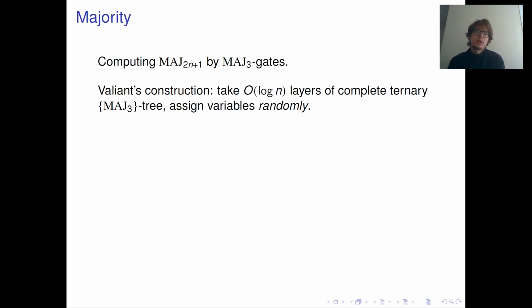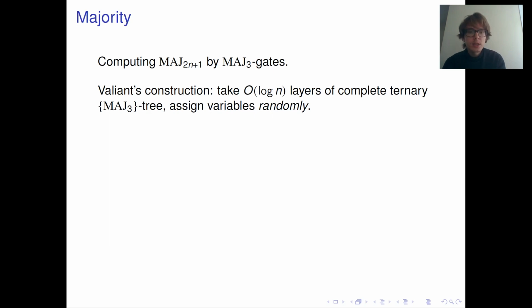This construction is essentially due to Valiant. We take a complete ternary tree of logarithmic depth, and place a majority-of-3 gate into each internal node of this tree. There are some inputs to the bottom gates, and we assign variables independently, uniformly at random to these inputs. With high probability, one can show that the resulting formula coincides with majority.